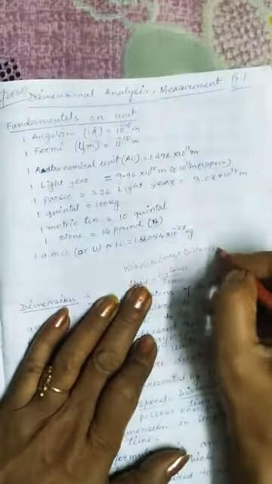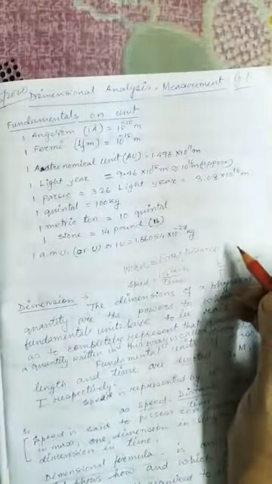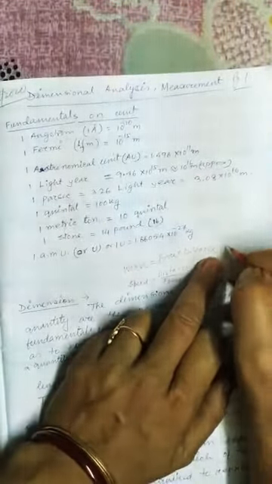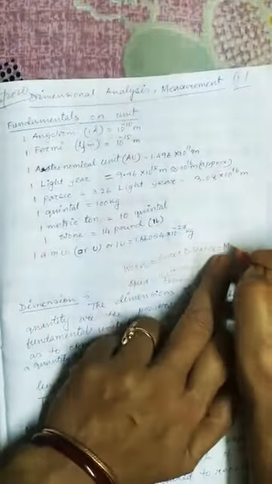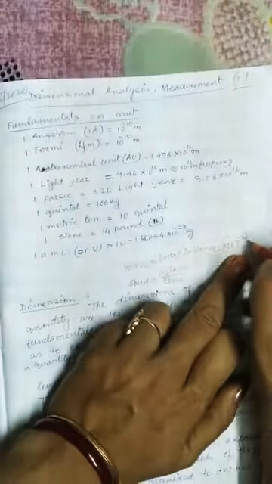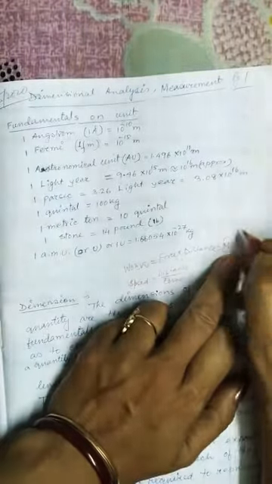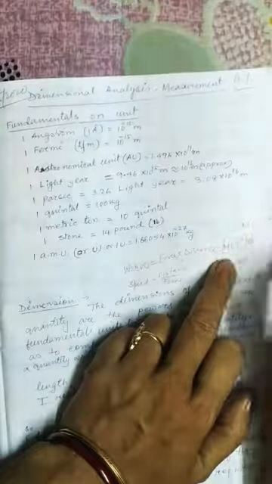Force is equal to M into A, where M is mass and A is acceleration, so L T to the power minus 2, into distance, so this is L. So the dimensional formula of work will be equal to M L square T to the power minus 2. So this is the dimensional formula of work.